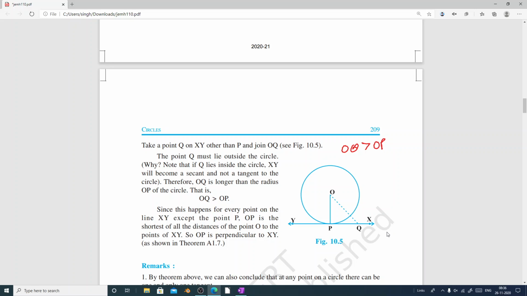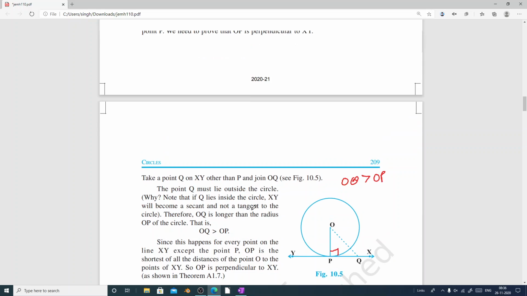So that means OP will be perpendicular. Why? Because whatever point we take outside the circle, if it is lying on the line XY, then definitely its distance will always be bigger than the radius. So from this we conclude that OP is the smallest line segment and therefore OP will be perpendicular to the tangent. So this is our theorem 10.1.